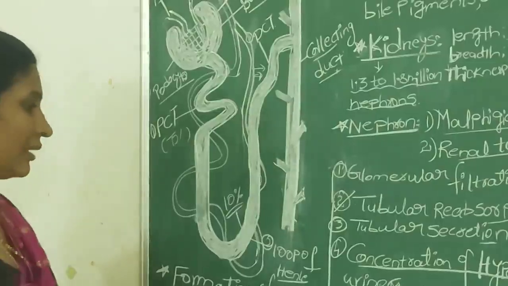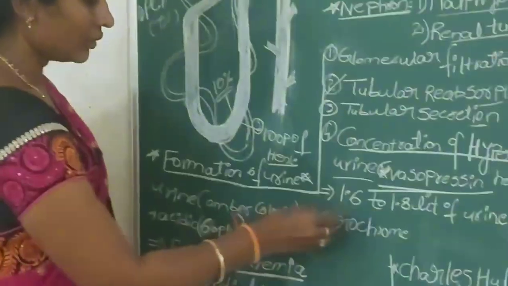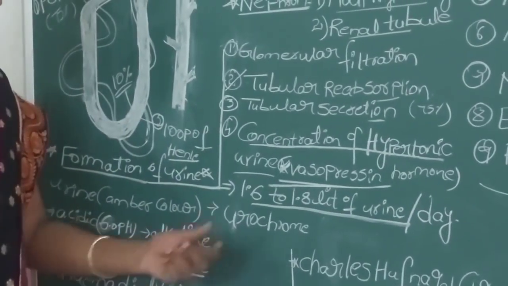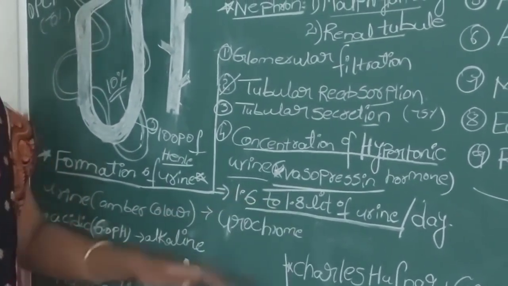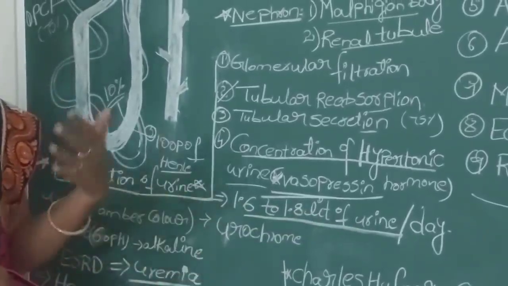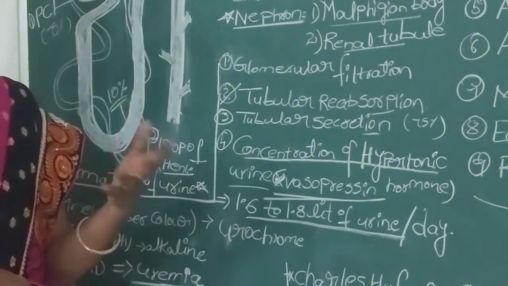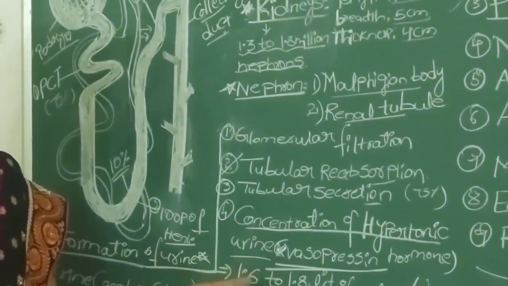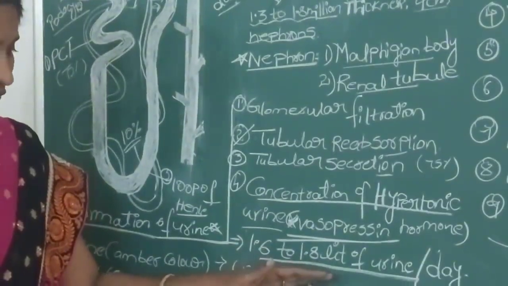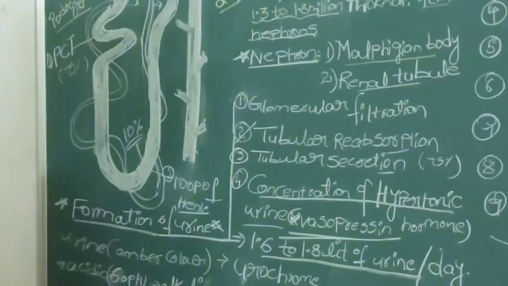Next, human beings normally excrete nearly 1.6 to 1.8 liters of urine per day. But it varies according to the intake of fluids. If we take more fluids, the volume may increase. If we take less liquids, the volume may decrease.